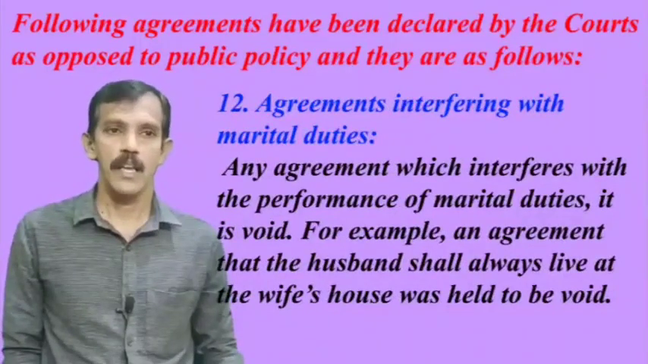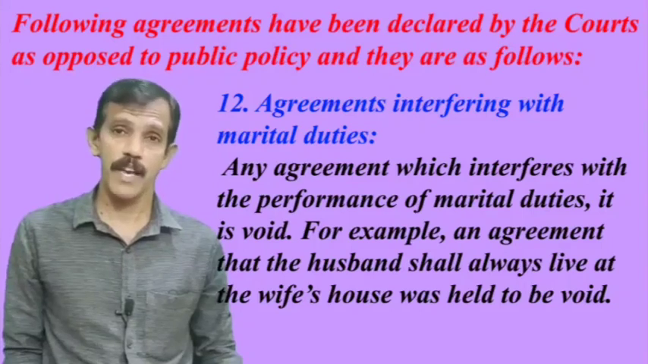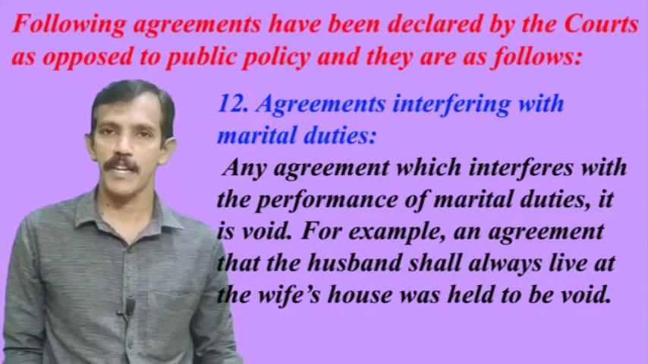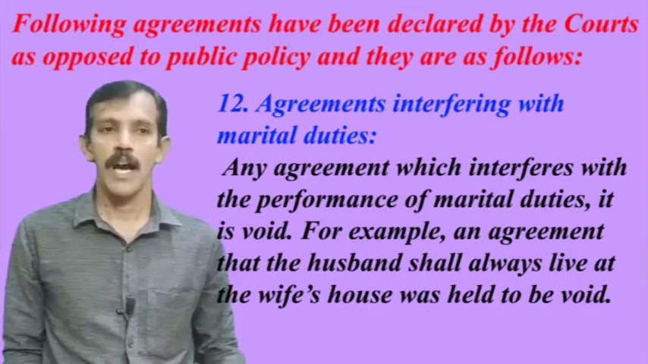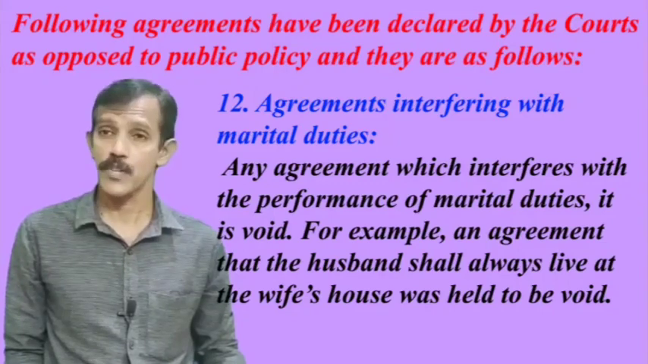Twelfth point, agreements interfering with marital duties. Any agreement which interferes with the performance of marital duties is void. Example, an agreement that a husband shall always live in the wife's house was held to be void.